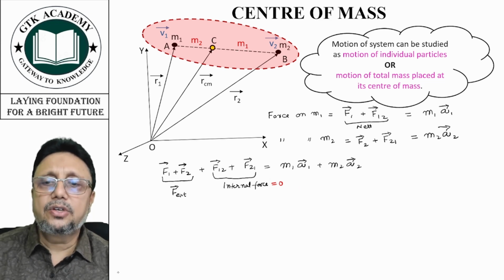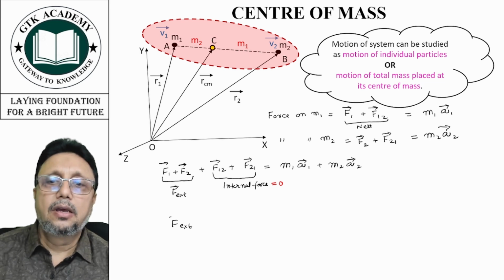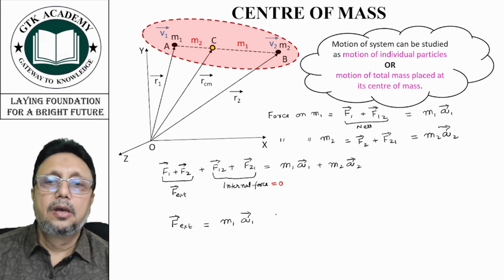So we can write here that F external is equal to m1 a1 plus m2 a2.